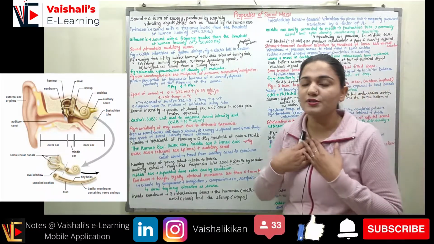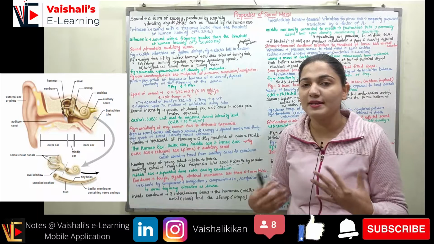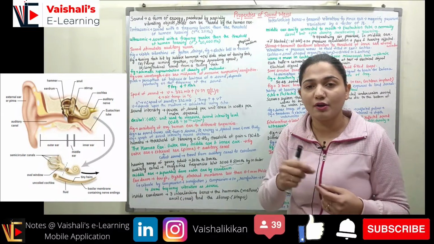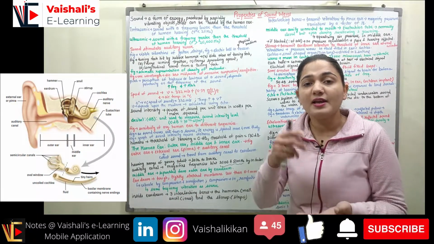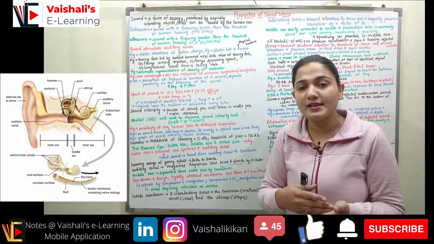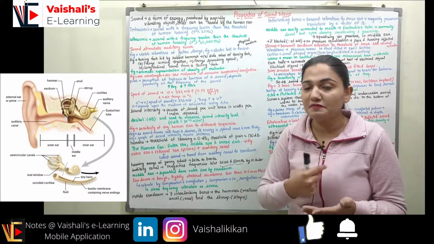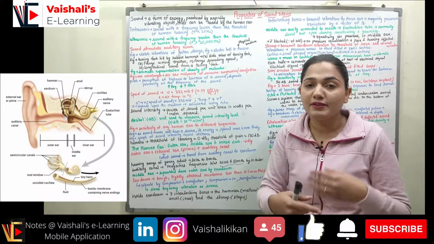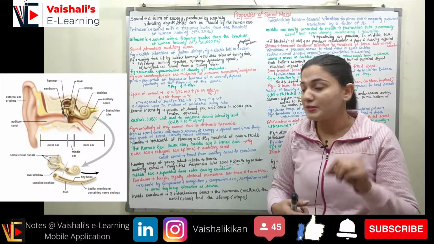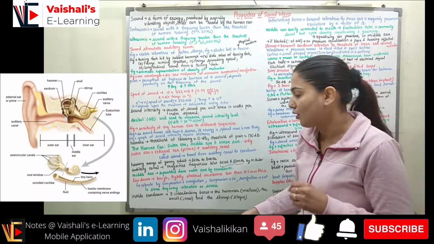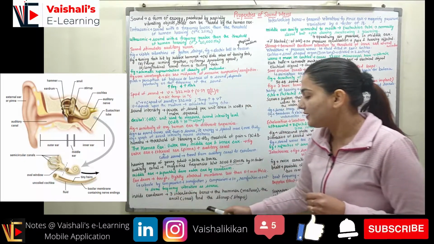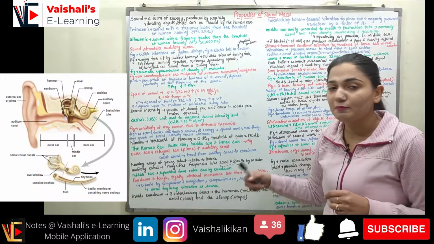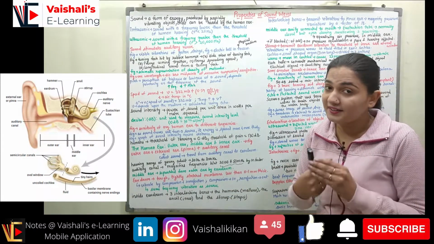If I am the source, I am making some sound with some frequency. Your eardrum will produce a vibration with the same frequency as the one with which I am speaking, so that you can listen to my voice. Now, inside the eardrum we have three interlocking bones, and these names are really important